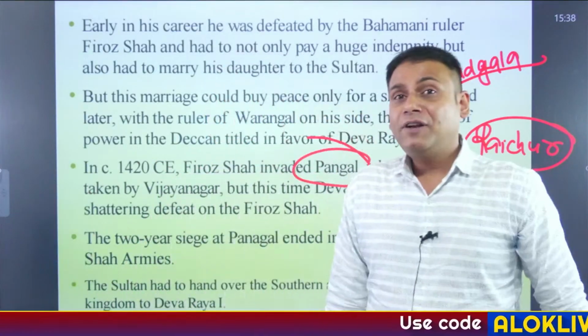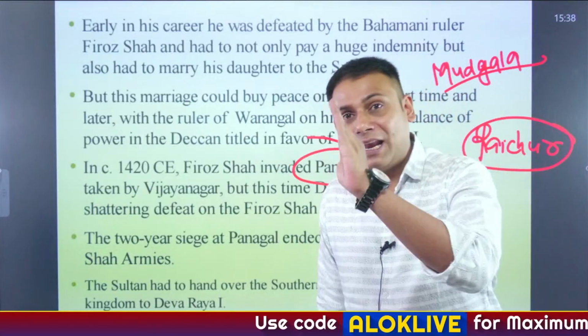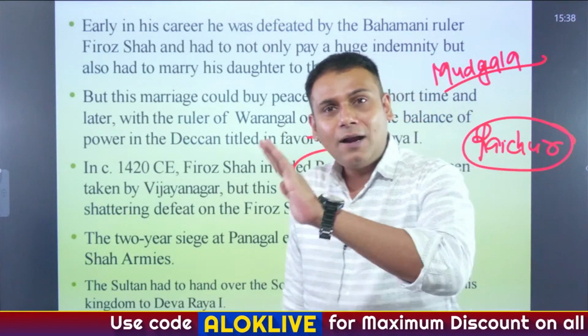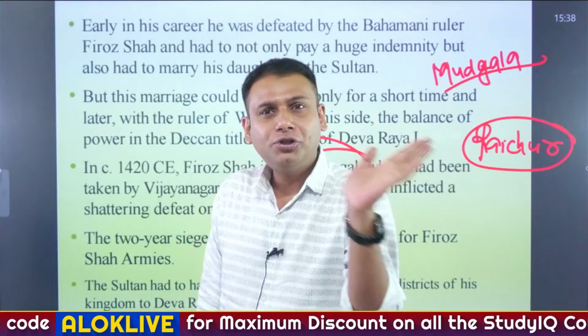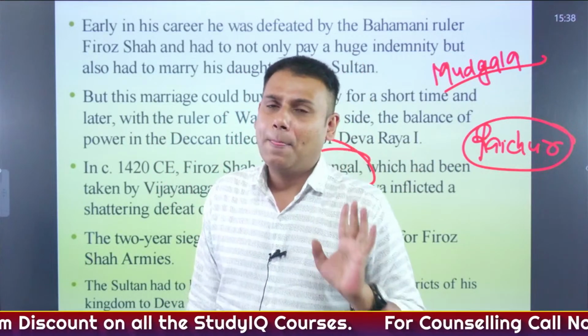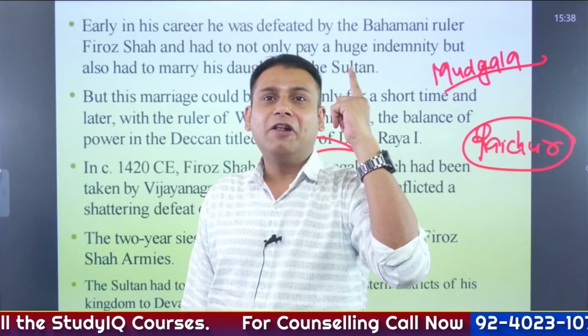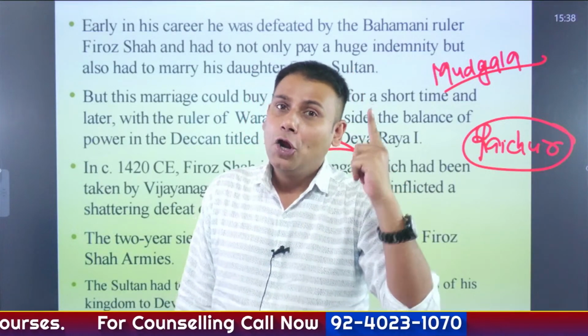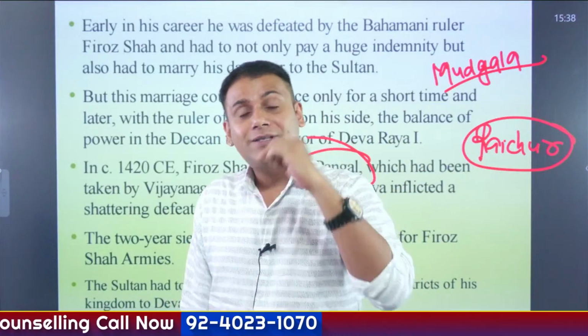Now, after some time, there was a decline of the Reddis, and Warangal was also declining. So Firoz Shah attacked the region of Warangal, precisely Panagal in Telangana. This was seen as an opportunity by Deva Raya I to reoccupy the lost territories.